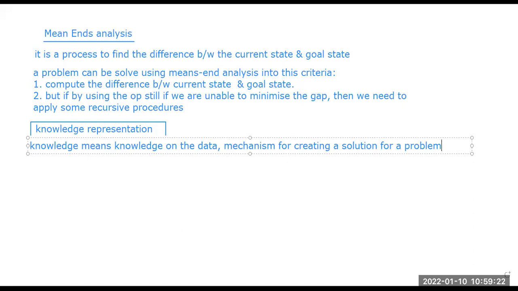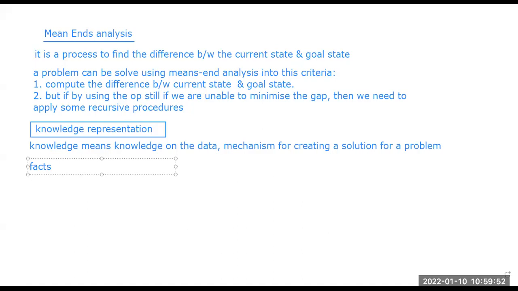Now in this part, in the variety of this knowledge representation, there are basically two entities that we deal with. What are the two entities we are talking about here? First one is known as facts. Facts means the data on which we are working.